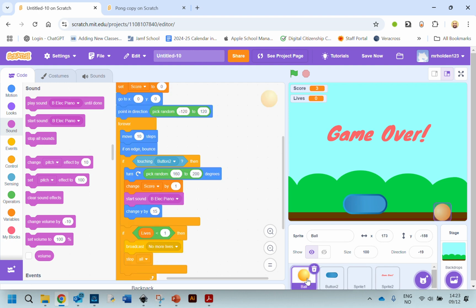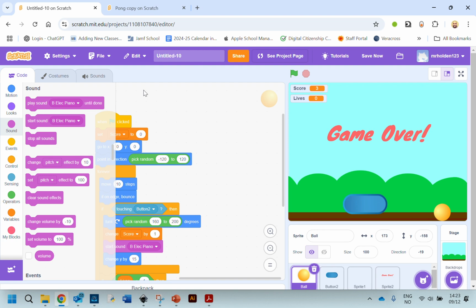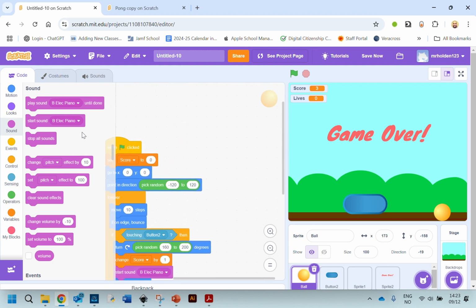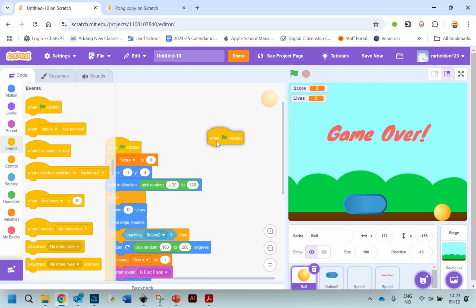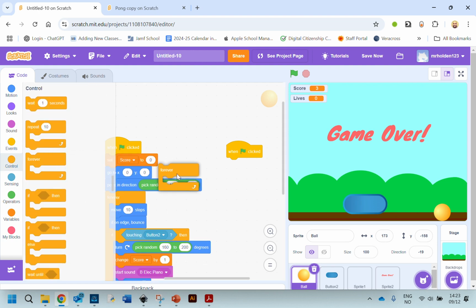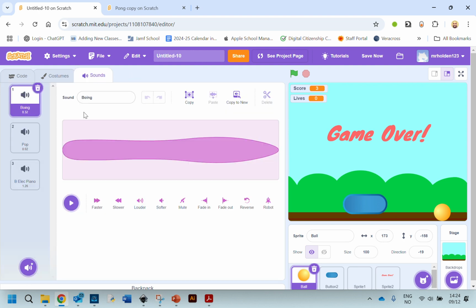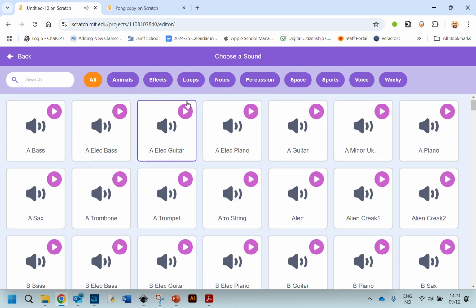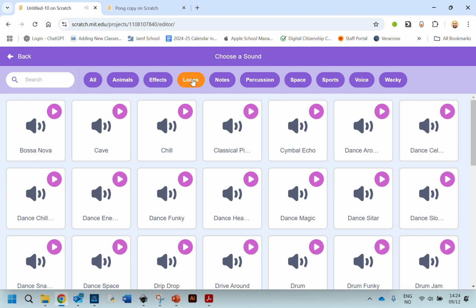Now if you want some background music during your game, I've gone back onto the code for the ball, because that's like my main code really, and I'm going to start a new whole block of code here, and then I'll say forever, and then I'll have a repeat 8 times, and then I want to go back to my sounds menu, but this time I'm going to look for the loops. This is like music, so